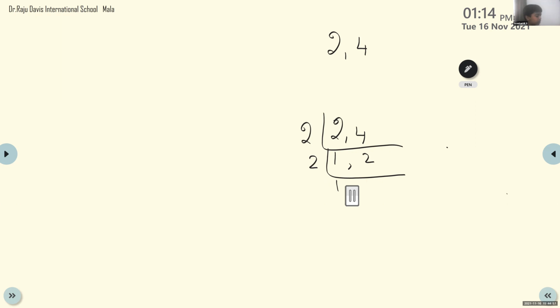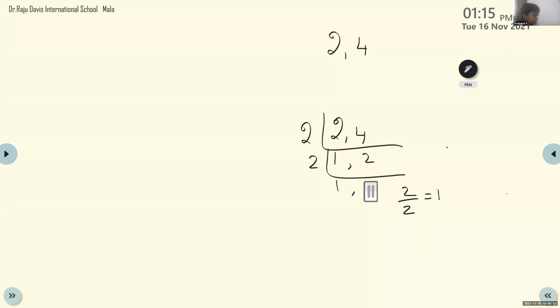Then again, which is the number here? 2. 2 divided by 2, how much will you get? Again 1. Till 1 comes, you have to continue the division. Is it okay now?